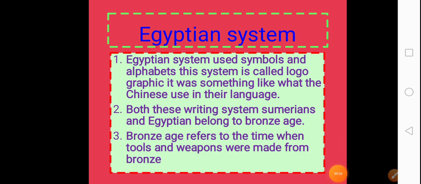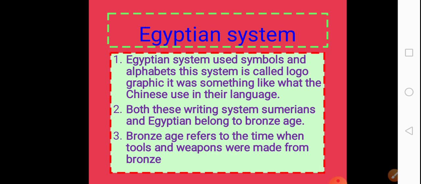So this was all about the writing systems today. Today we have learned that writing slowly evolved and writing is very important. By writing we can not only share our ideas, we can also store and record material, because otherwise it will be very difficult to remember them by heart.